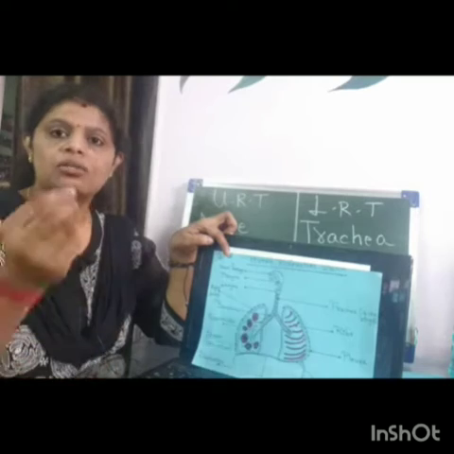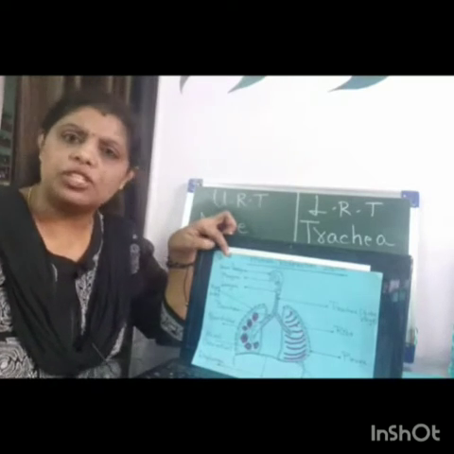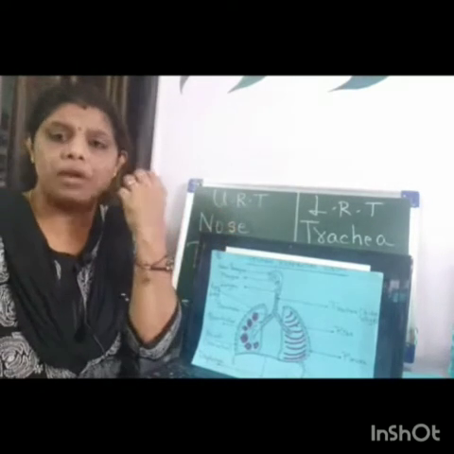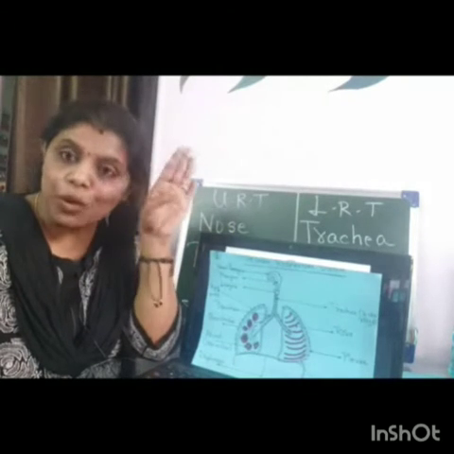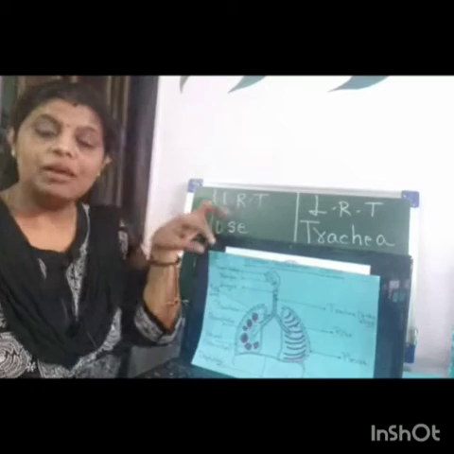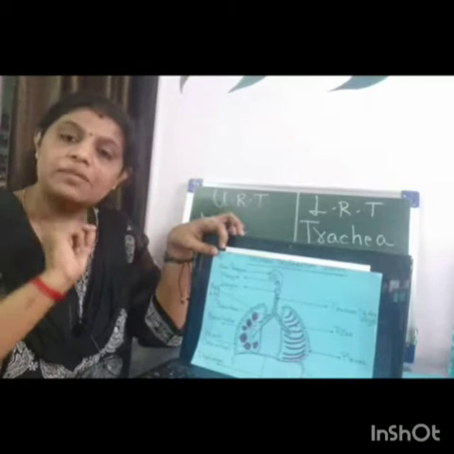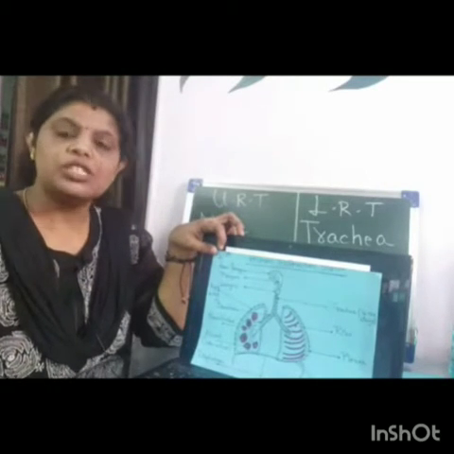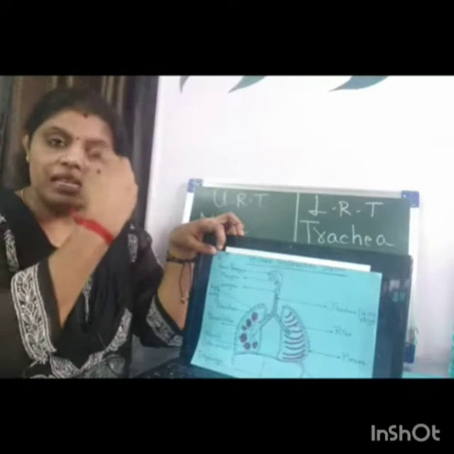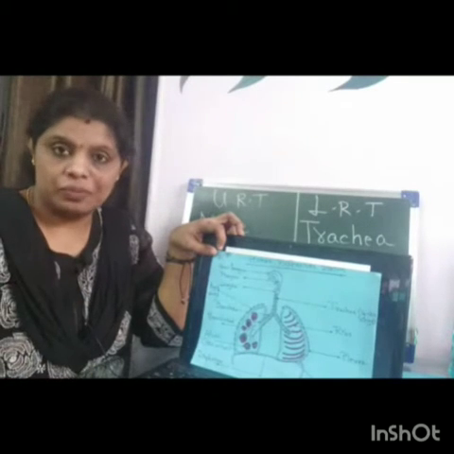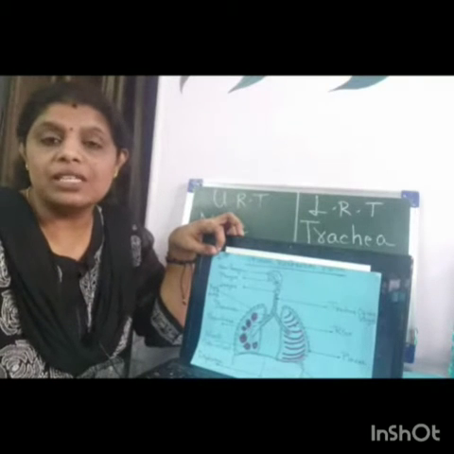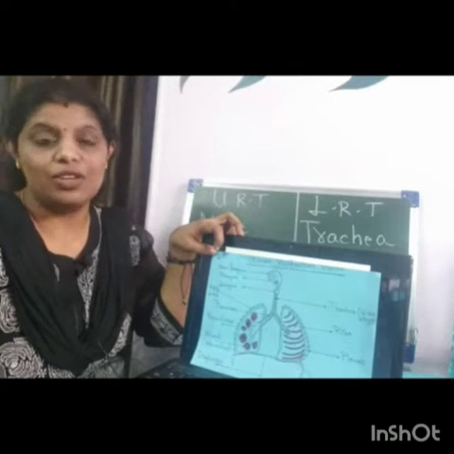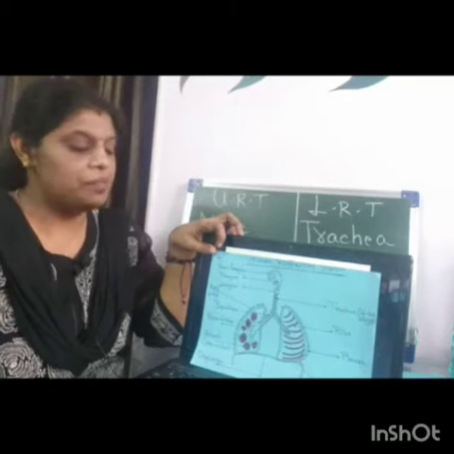Now, just an extra piece of information. When we open our mouth, we see a bell-shaped structure above. Understanding? And a bony structure. That bony structure is called the palate, which is present in between the nasal cavity and the oral cavity. And the bell-shaped structure is called the uvula. What is it called? Uvula.